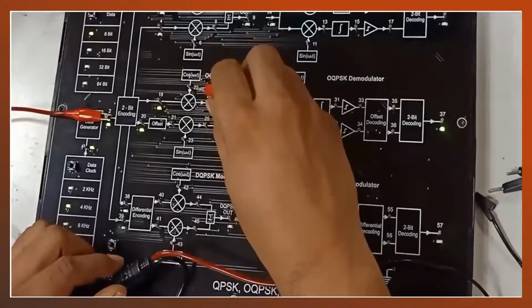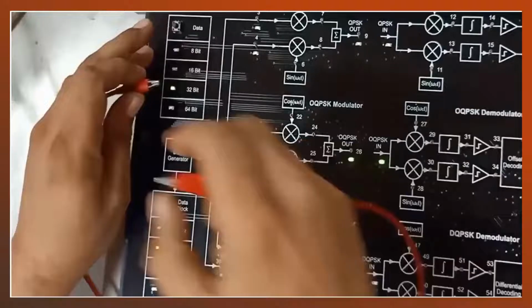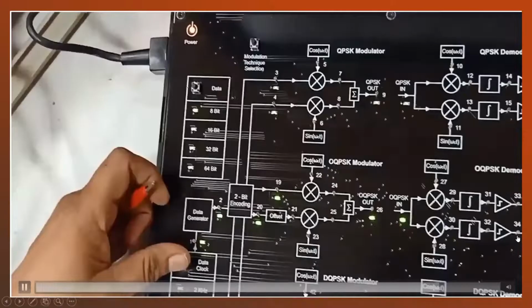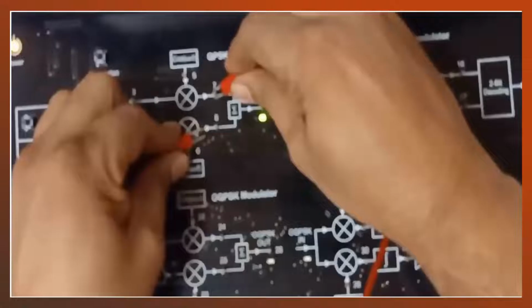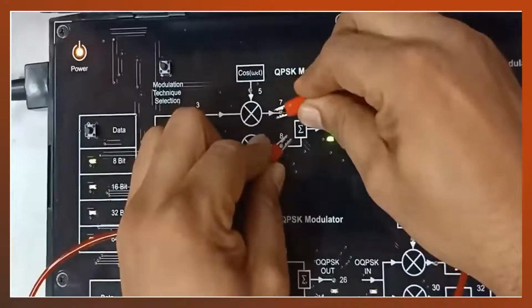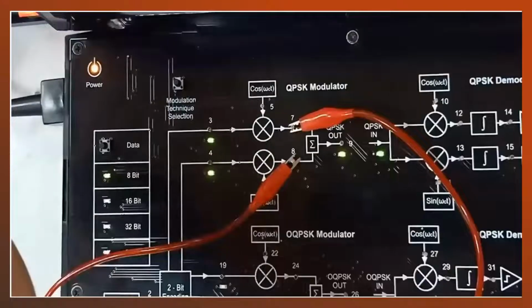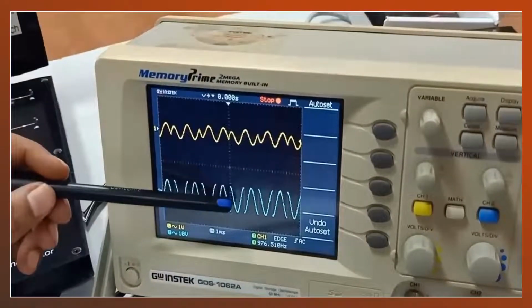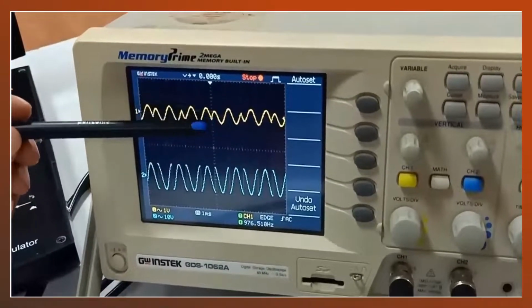So here we can see previously, on the QPSK side, we have a 90-degree as well as a 180-degree phase shift at the same time.